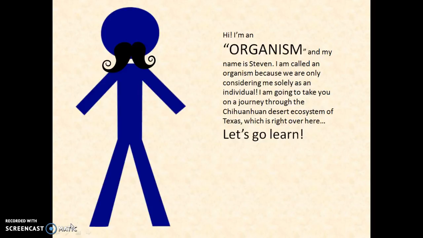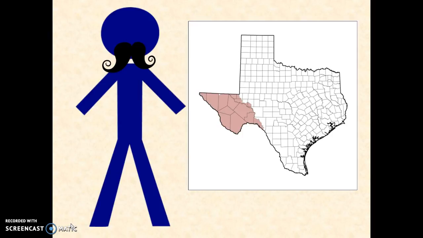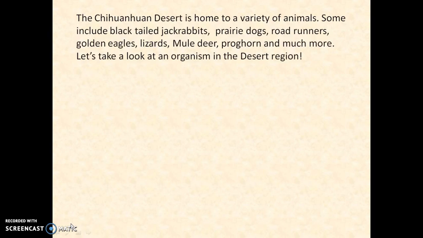Hi, I am an organism, and my name is Stephen. I am called an organism because we are only considering me solely as an individual. I am going to take you on a journey through the Chihuahuan Desert ecosystem of Texas, which is right over here. Let's get started. The Chihuahuan Desert is home to a variety of animals.